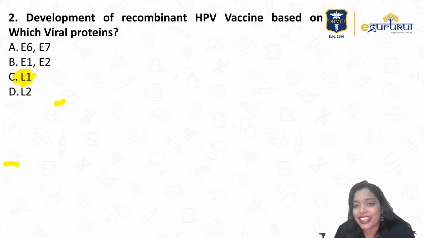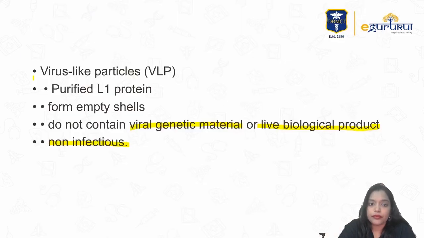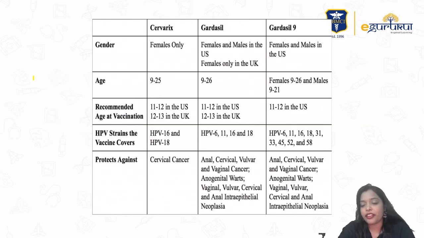E6 and E7, because they suppress the P53 and RB genes. Okay. E1 and E2 help in DNA replication of the virus. So they are virus-like particles made of purified L1 protein, and they form empty shells that do not contain viral genetic material or live biological products, and they are non-infectious.